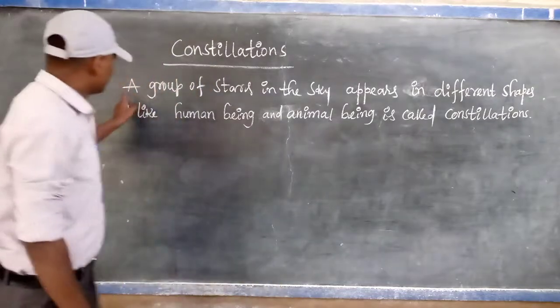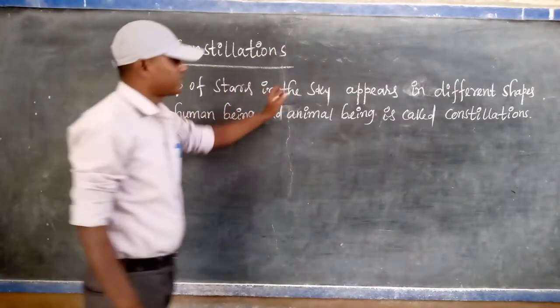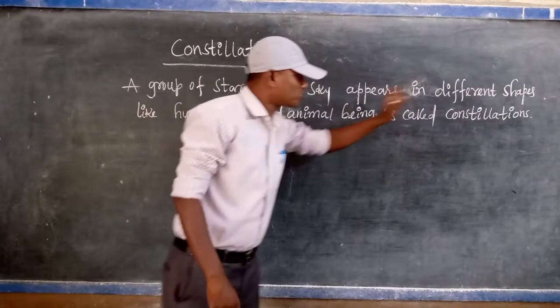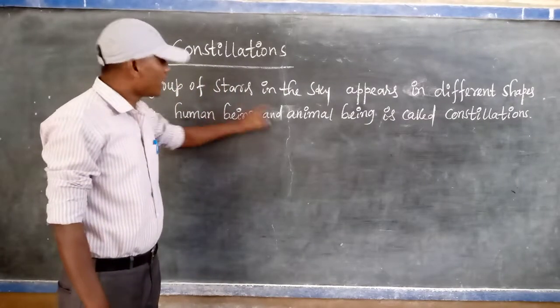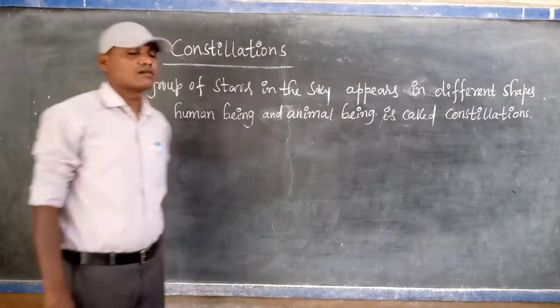So a group of stars in the sky that appears in different shapes like human beings and animal beings is called constellations.